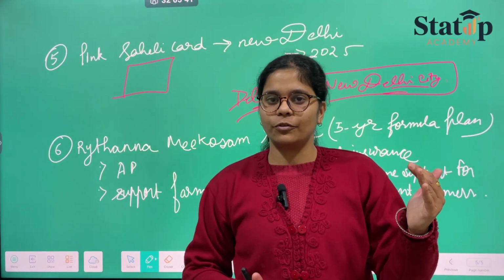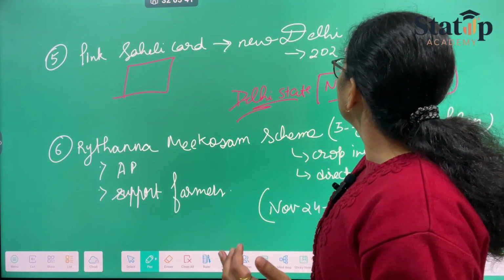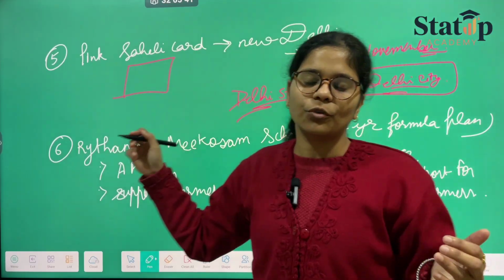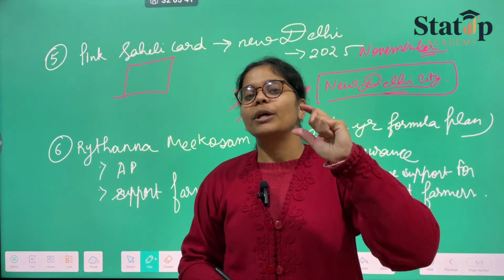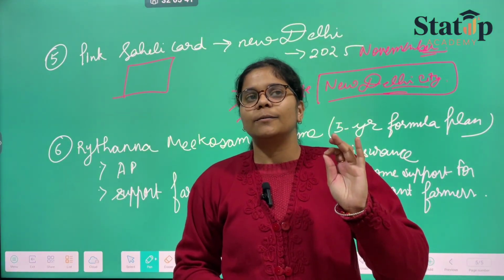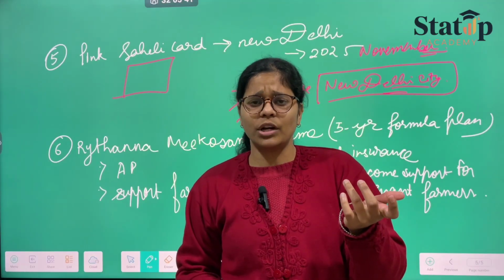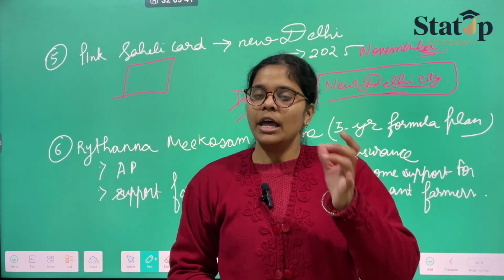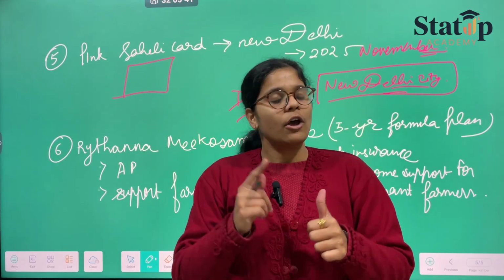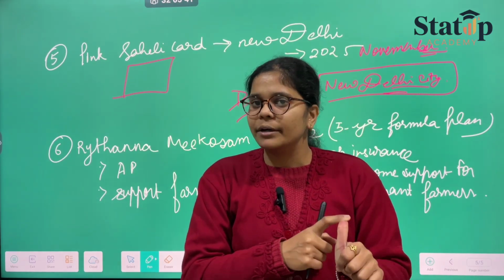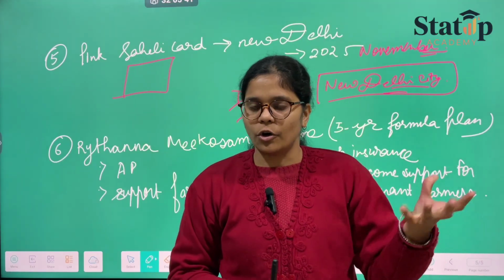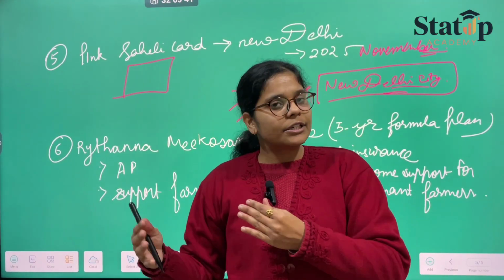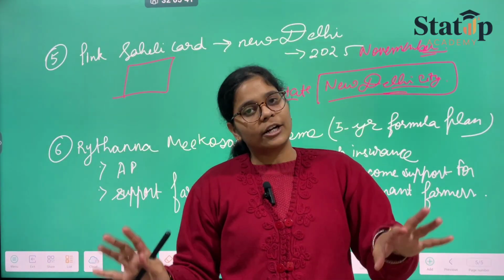It was launched in November only. In November, you can mention November 2025. But before that, there used to be a pink ticket while you were traveling from one place to another via public transport, including buses. They used to give you a pink paper ticket. Now, instead of that pink paper ticket, you would be saving paper, and the pollution created by people who throw papers like that could also be saved.